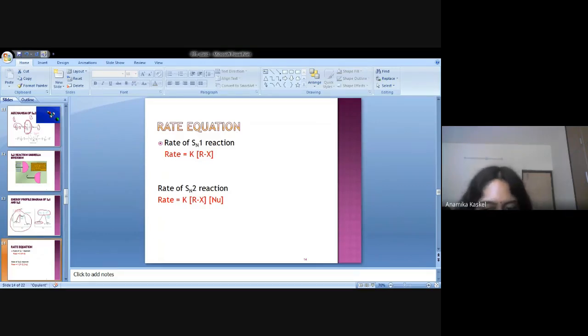Will you explain the rate law for SN1 and SN2?